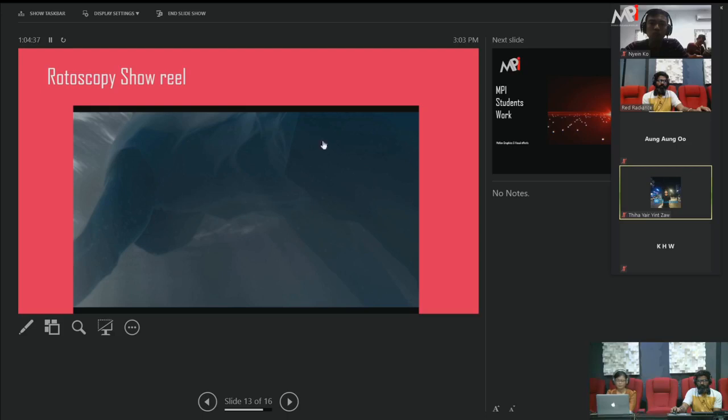They shoot it in the normal way and then they cut the character and they put it in the underwater effect.